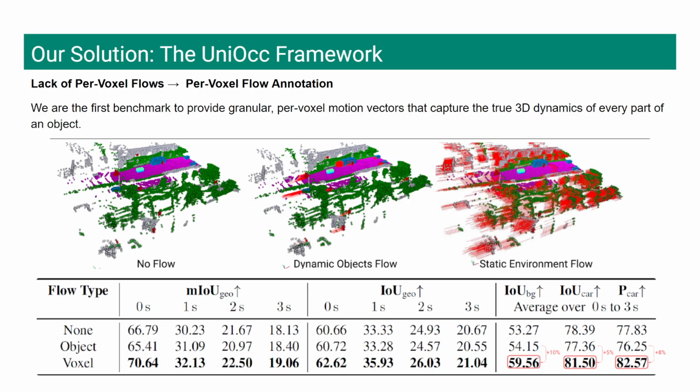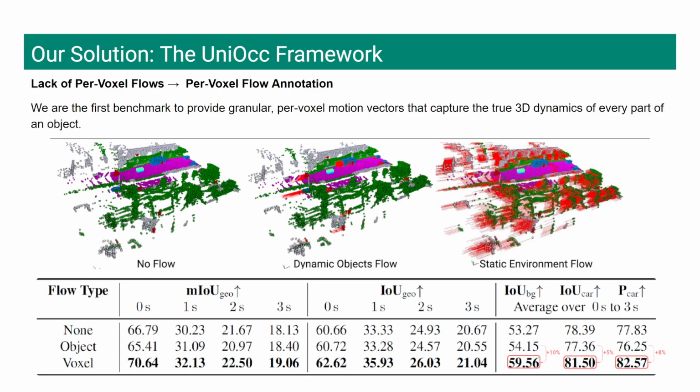Finally, to address the lack of true motion dynamics, we introduce pervoxel flow annotation. We are the first benchmark to provide these granular motion vectors for every single voxel, capturing both the movement of dynamic objects and the apparent motion of the static environment caused by the vehicle.